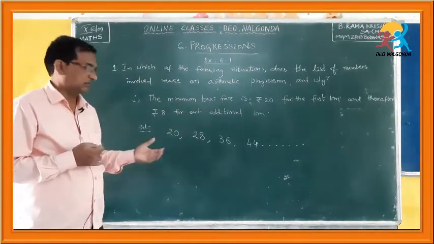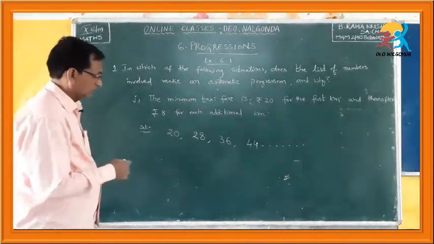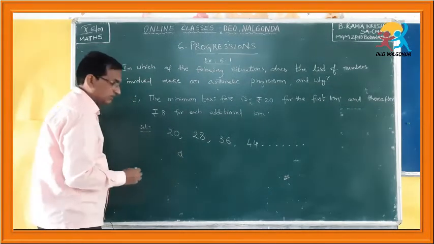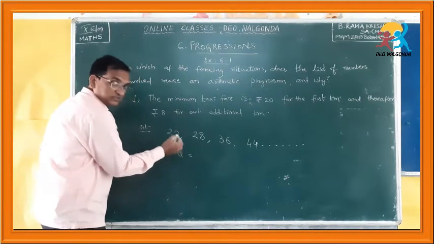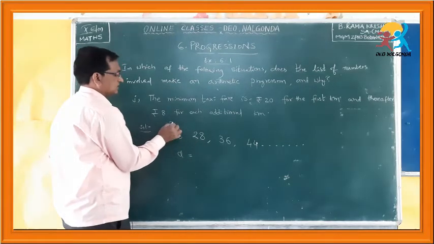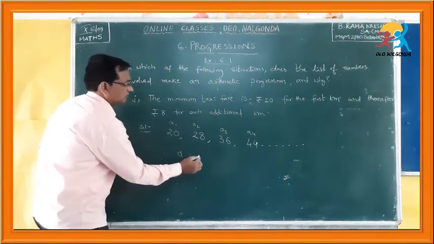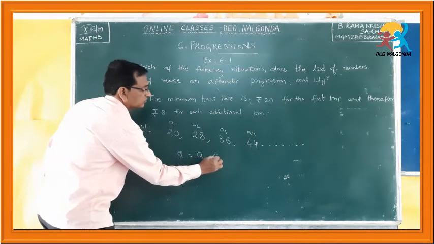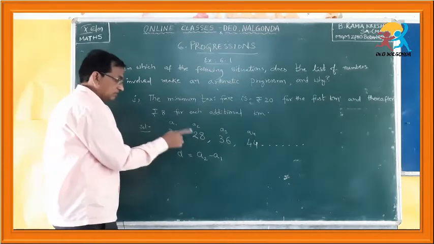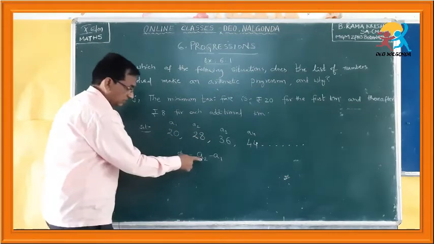After finding the numbers of the sequence, now we have to conclude whether this is an arithmetic progression or not. For that, what do you have to do? If a list is given, you have to find the common difference. Common difference is nothing but the difference between any two successive terms. So, if this is A1, this is A2, A3, A4 and so on, the difference is calculated like this: A2 minus A1. Never do A1 minus A2. You always have to subtract the preceding number from the succeeding number, A2 minus A1.